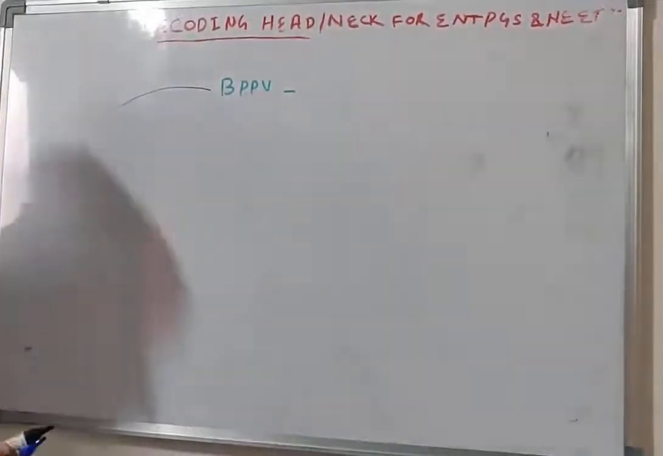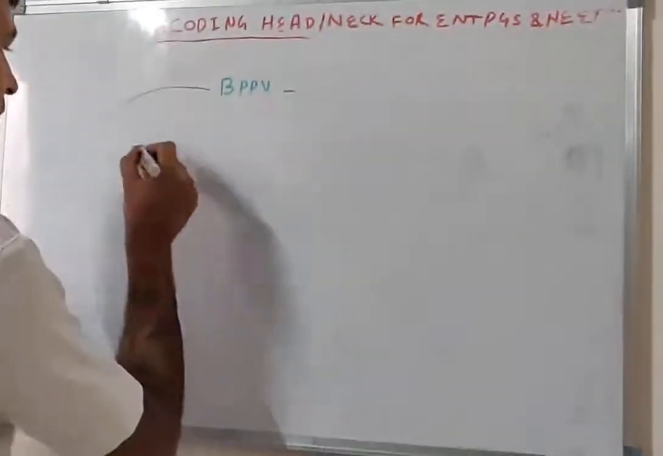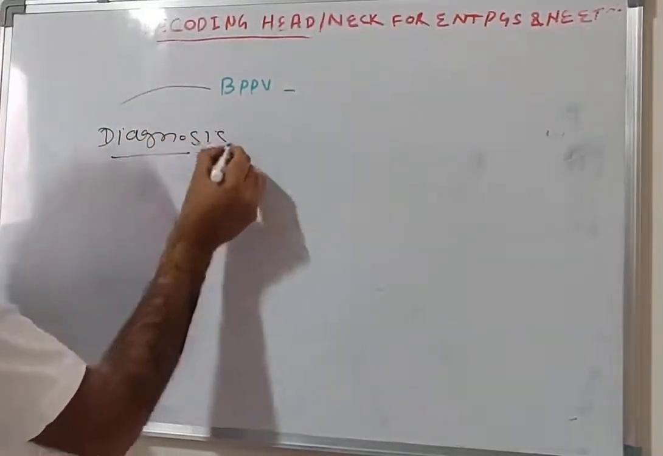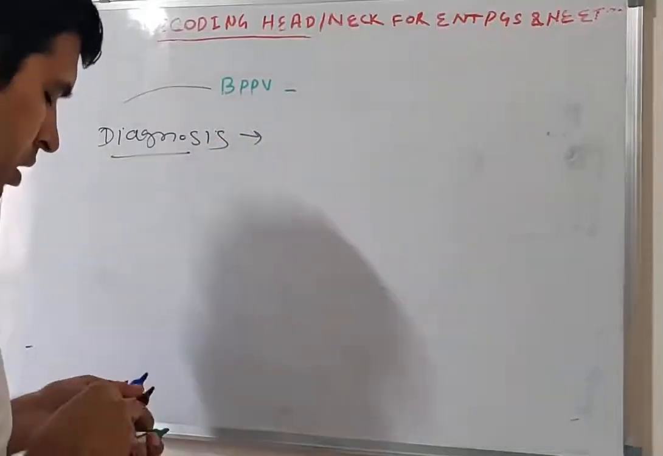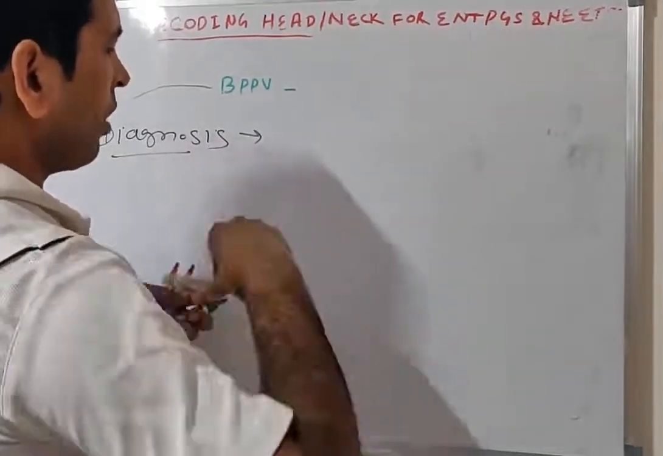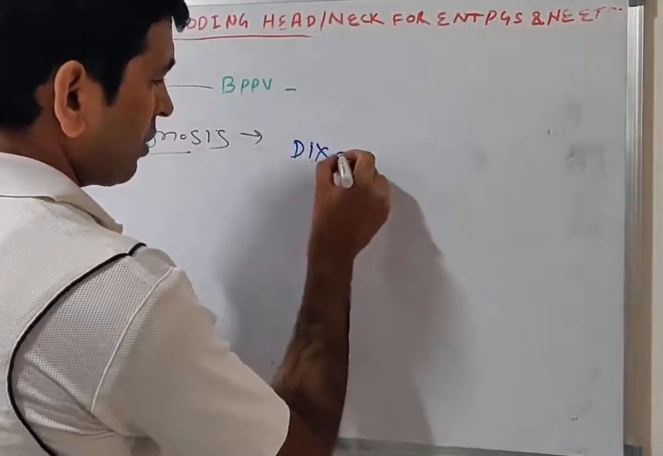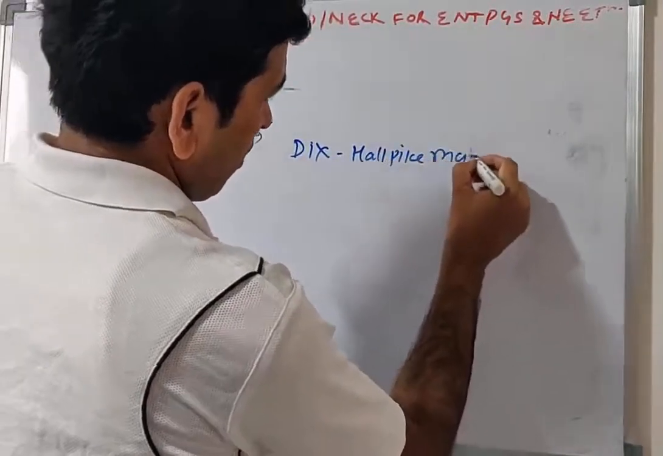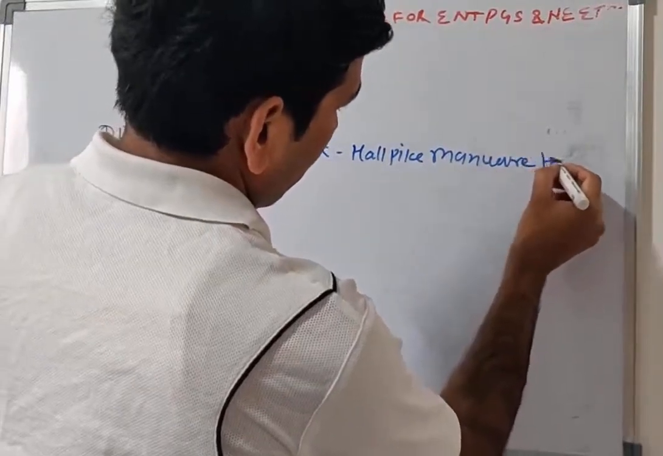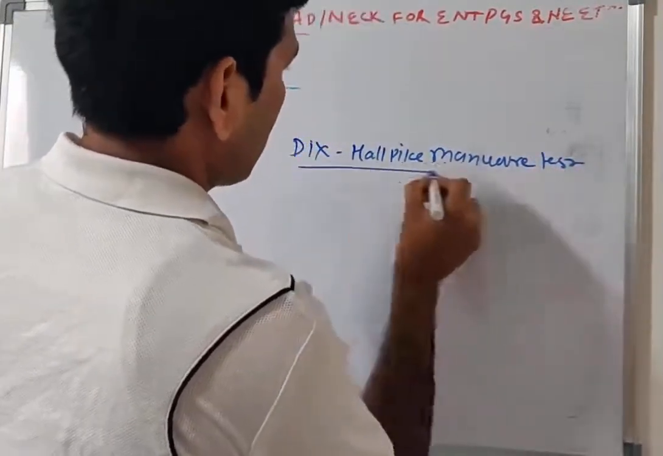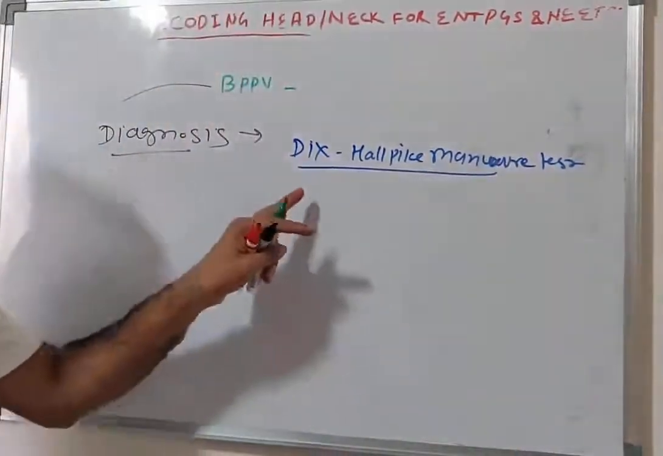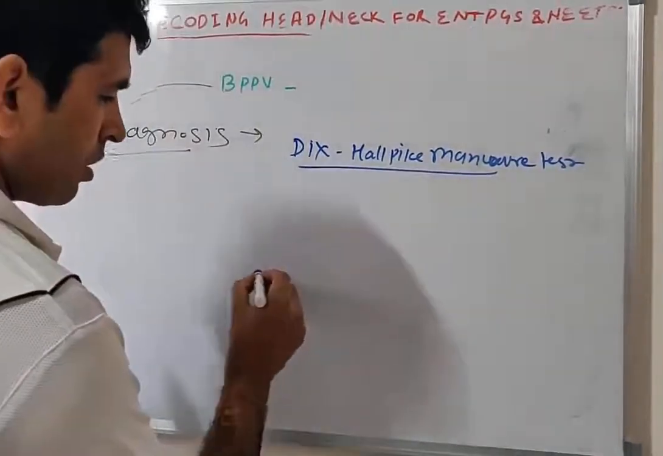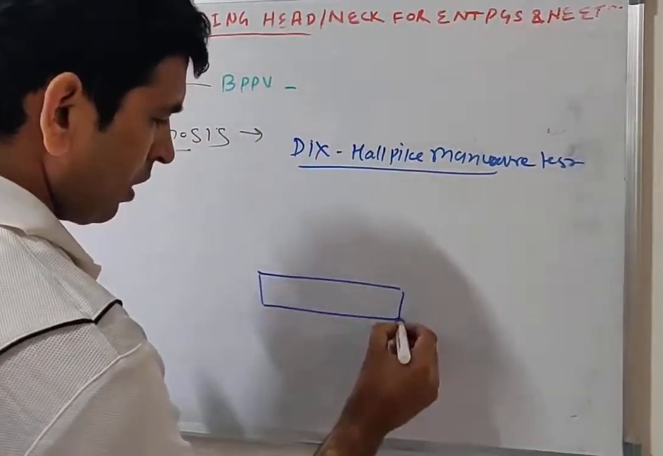Now, what is the diagnostic test? Diagnosis. Diagnosis is consistently done by the Dix-Hallpike maneuver test. If you do the Dix-Hallpike maneuver test, like this is the table and the patient's head is turned at